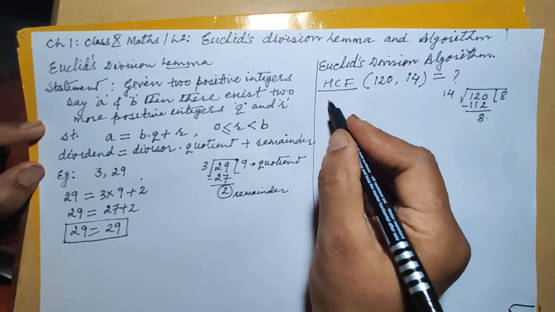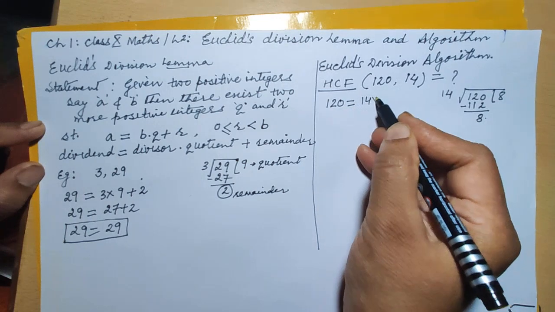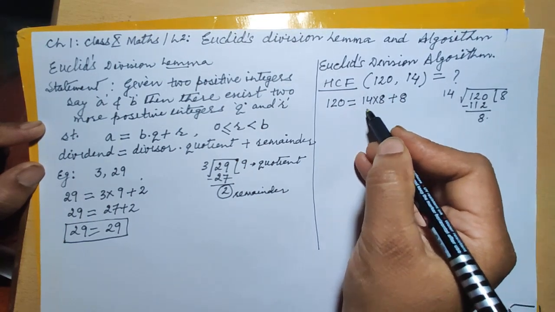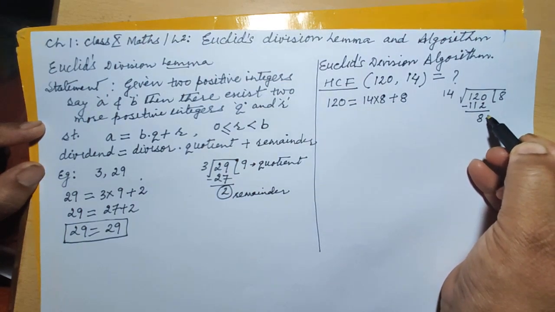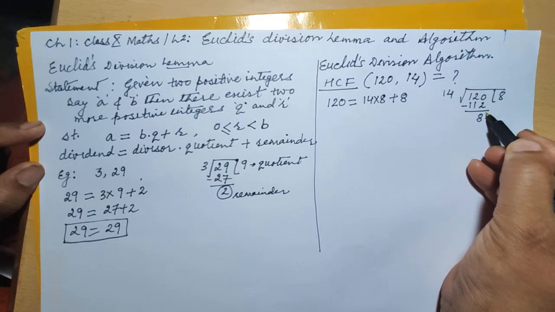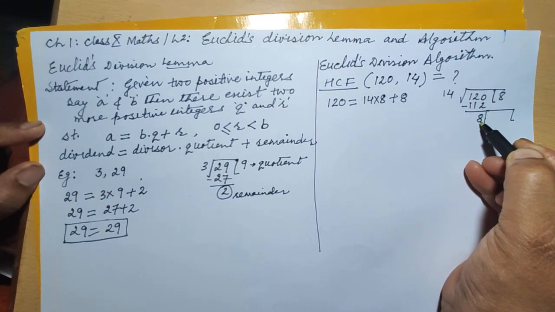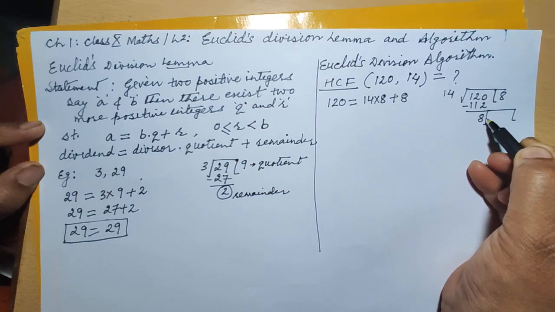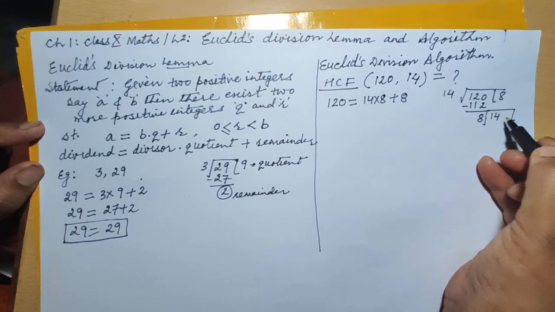So how can I write it down? 120 is equal to 14 into 8 plus 8, right? Now you see 8 is less than 14, so I cannot divide further. Another set of numbers I have to involve here, where 8 becomes the divisor and 14 becomes the dividend.